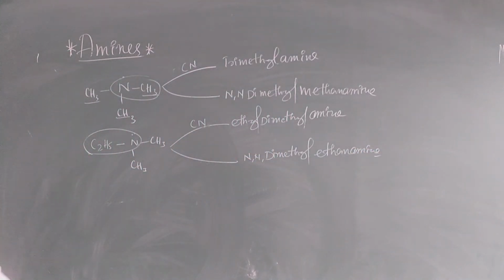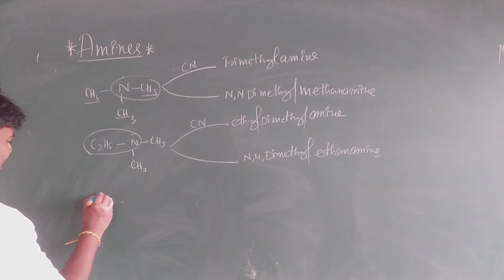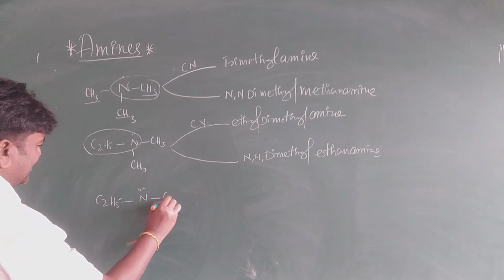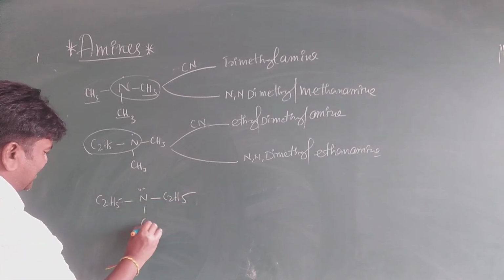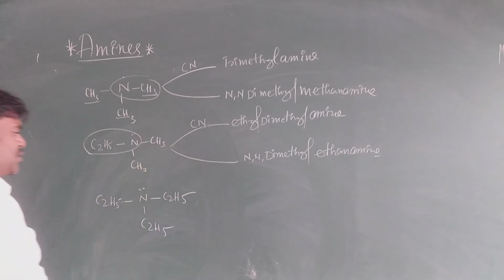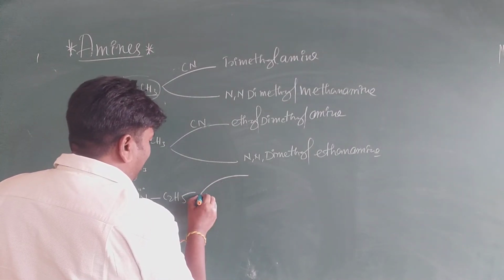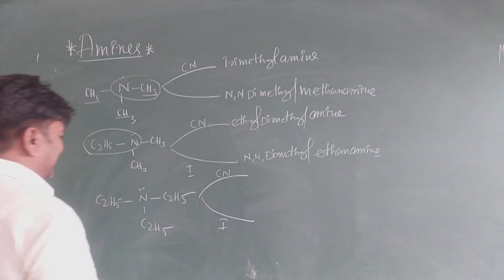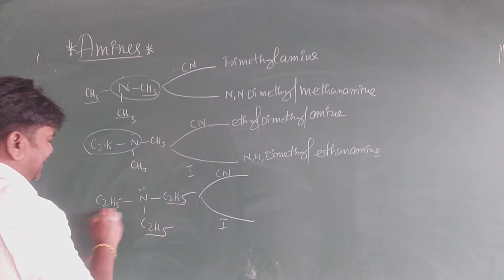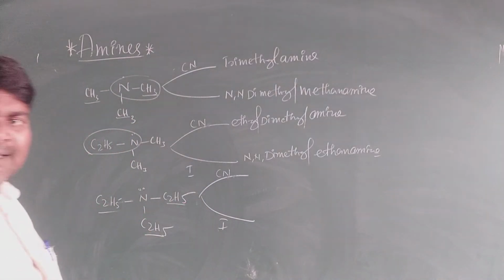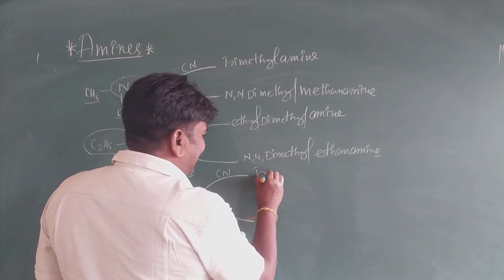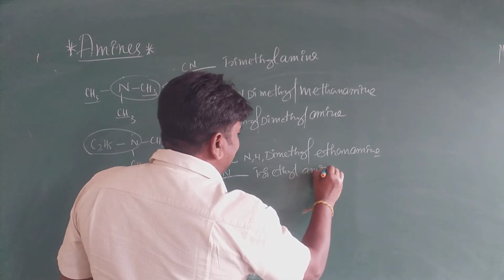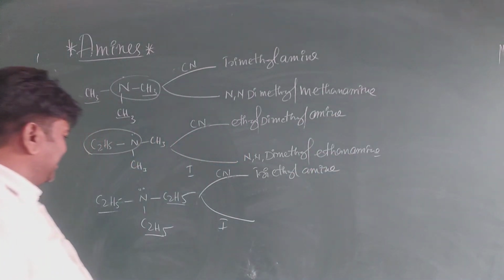I'll take one more example, my dear students. See here, it is C2H5, N with a lone pair, C2H5, C2H5. So what is the IUPAC name and what is the common name? See, my dear students, three ethyl groups are there. That is triethylamine. This is the common name. What is the IUPAC name, my dear students?